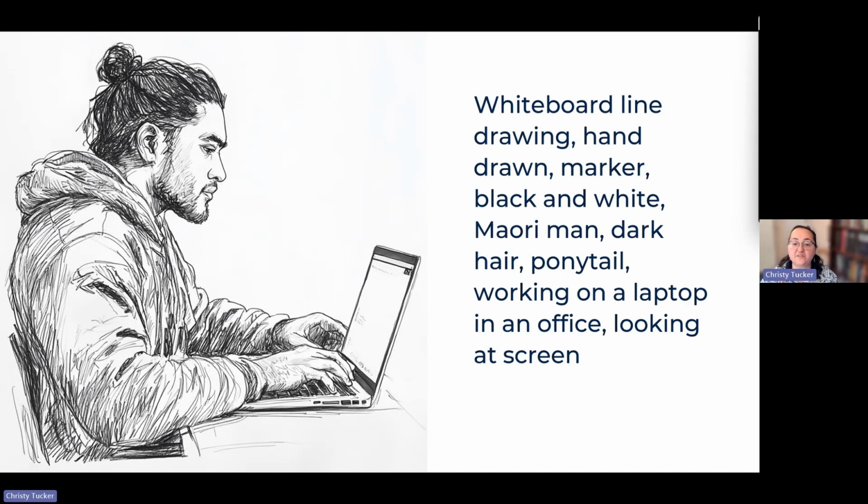So this was one where I was playing around to get something. They wanted something hand drawn and they wanted something that was Maori. We talked about getting your specific audience right. They wanted that Maori audience representation, but there's almost nothing in stock images that would do this. So this was how I did very specific, and you can see in the prompt, it did take me a couple of iterations to get that style right.